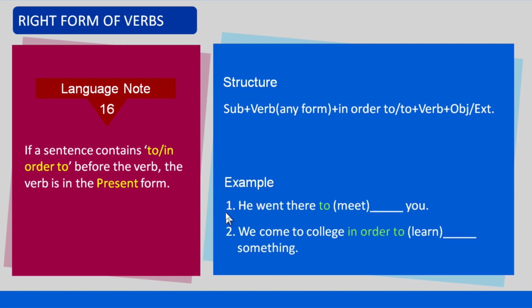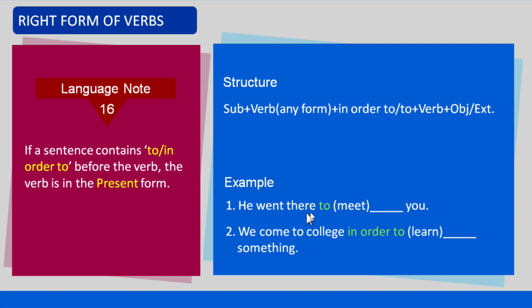Example. Number 1, he went there to meet you. Number 2, we come to college in order to learn something.